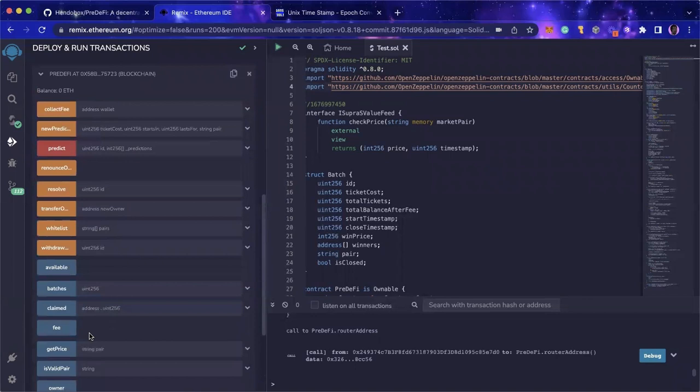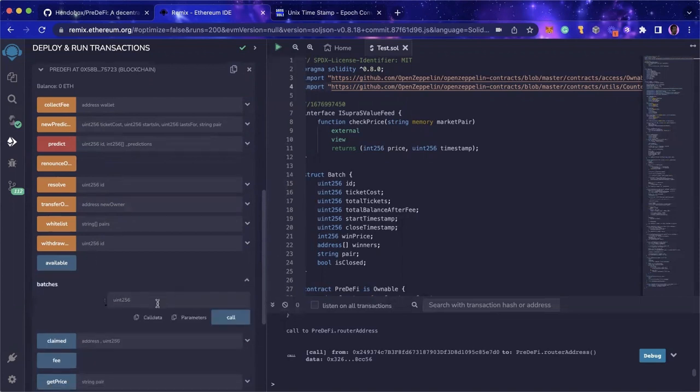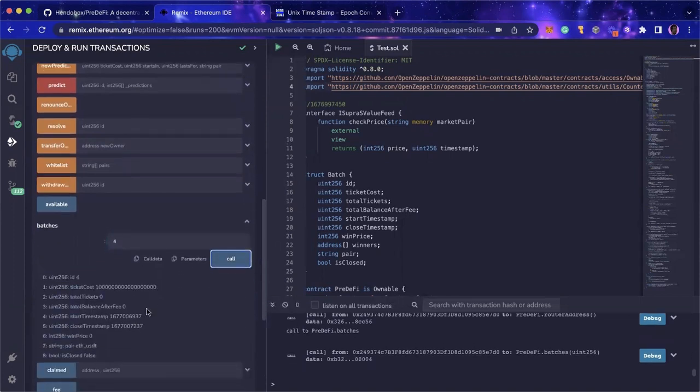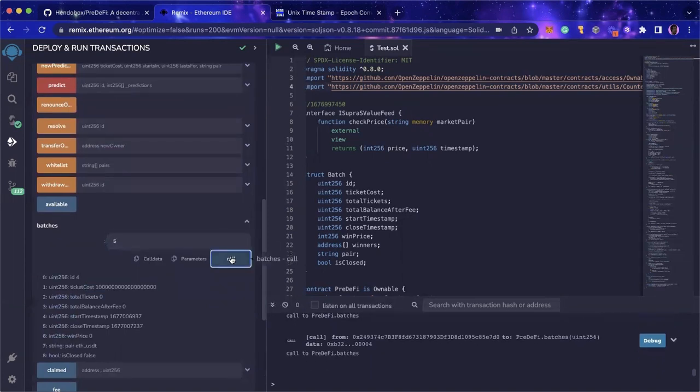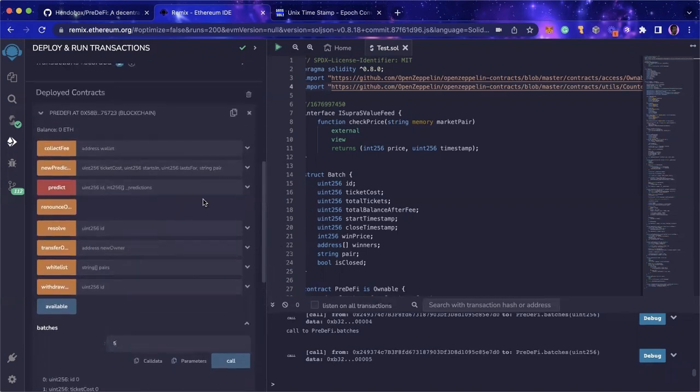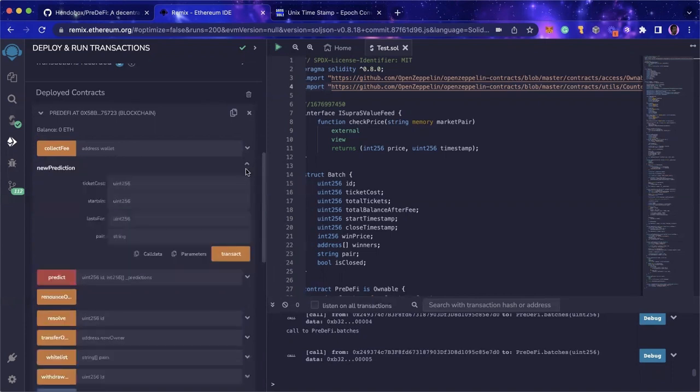Before now, I already created 4 prediction rounds during the period of testing the contract. So the next round that we're going to be creating is going to be round 5. But just to confirm, we already created round 4, but there's no round 5. Basically, upon the creation of a new round, the ID value gets incremented. So we have currently created 4.